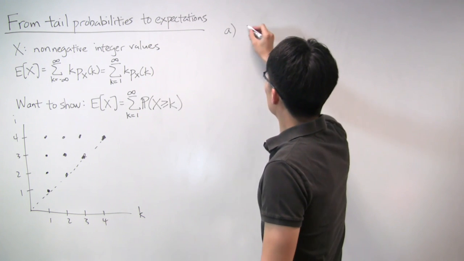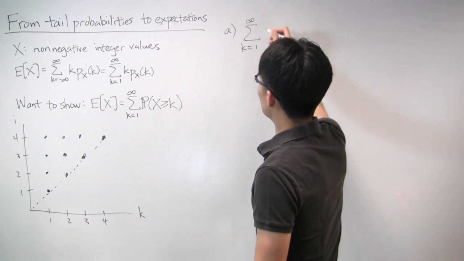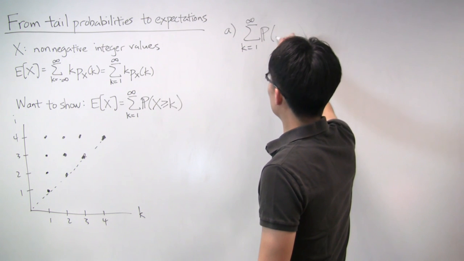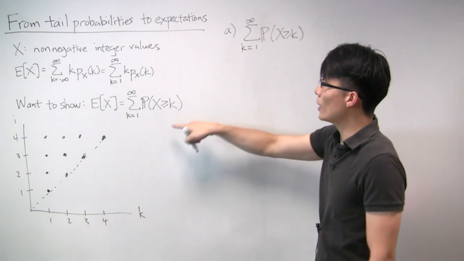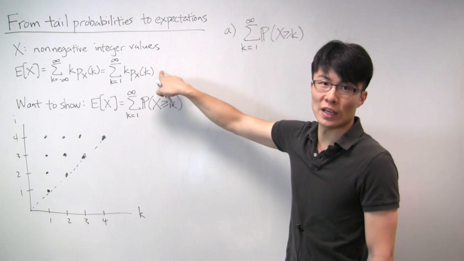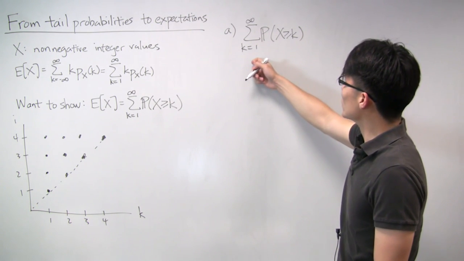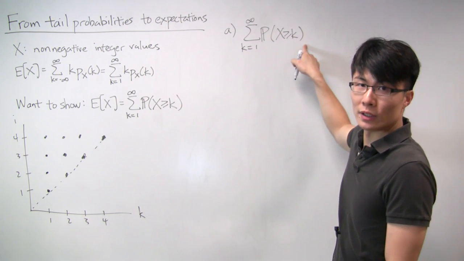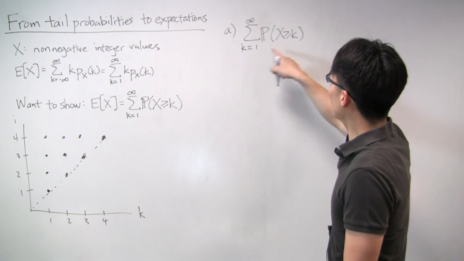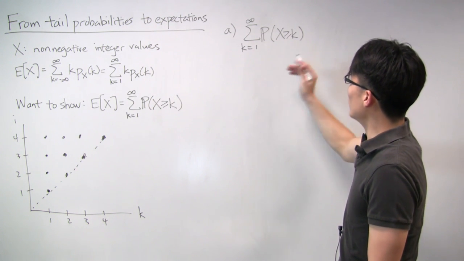Okay, so let's write out again what it is that we're trying to show. We're trying to show that this somehow will give you the same expression as this summation. All right, the only thing we can really do here is try to substitute in what this tail probability is. Well, what is this tail probability? It's just adding up probabilities in the tail.